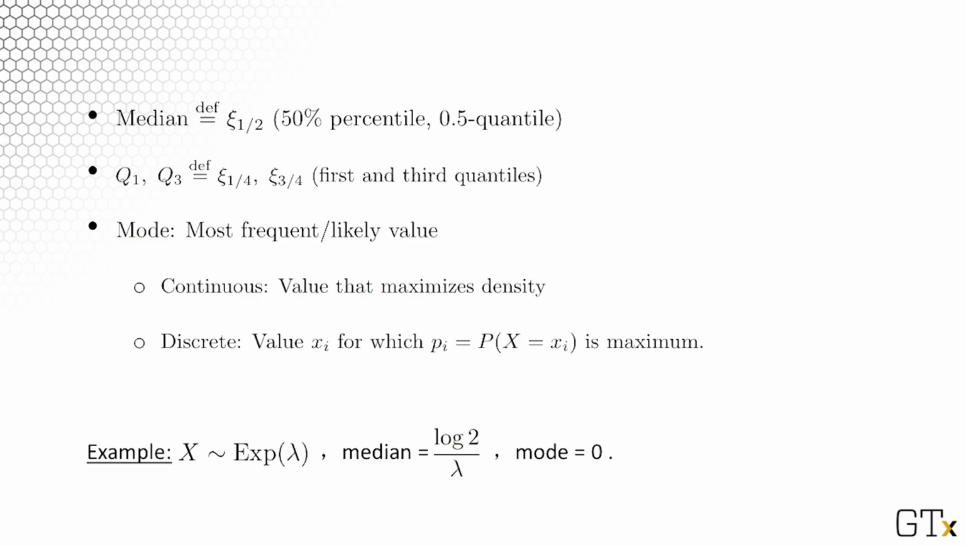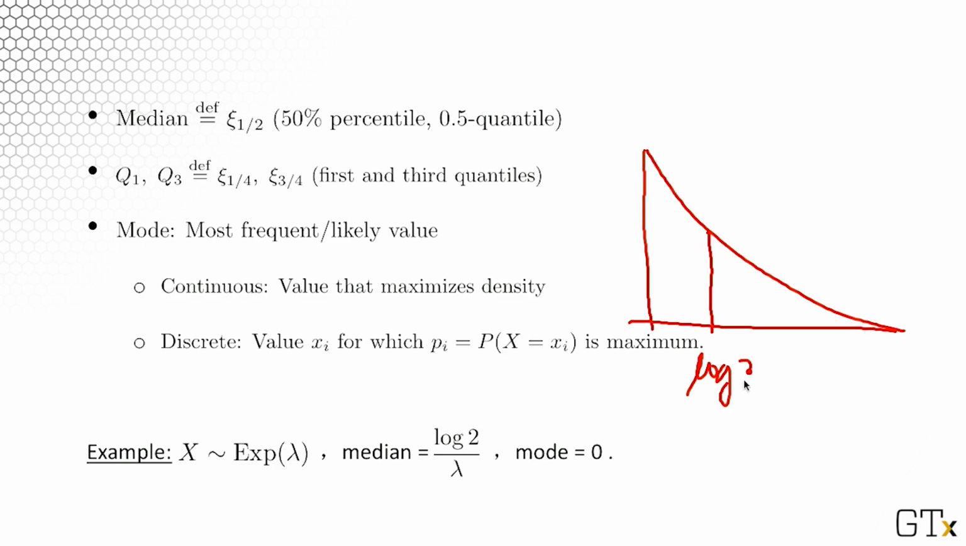If we return back to the exponential distribution with parameter lambda, the median is log base e of 2 divided by lambda. The mode is equal to 0. So if you're going to show this, if you have the exponential distribution, then this log 2 over lambda would divide this distribution to 50-50 ratio, and the mode is equal to 0 because this is maximizing the exponential density.